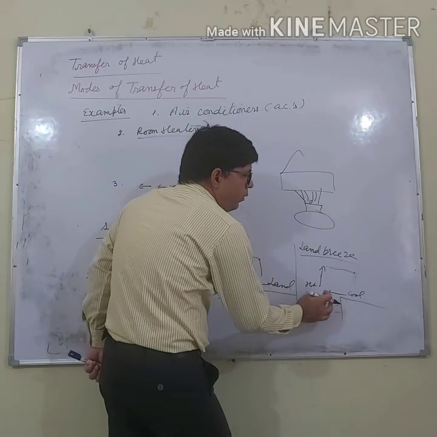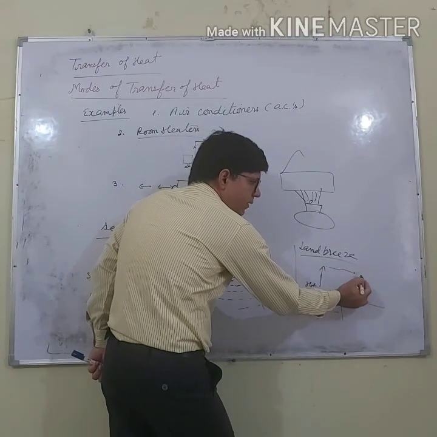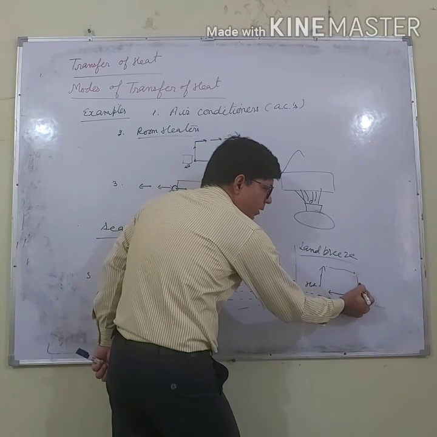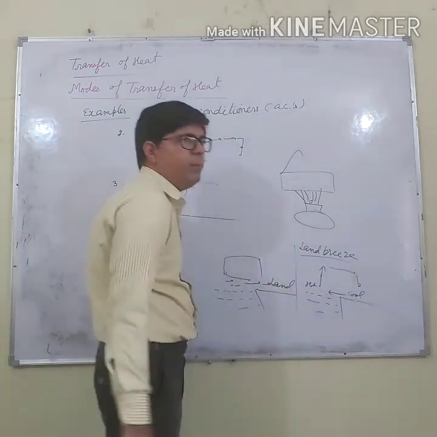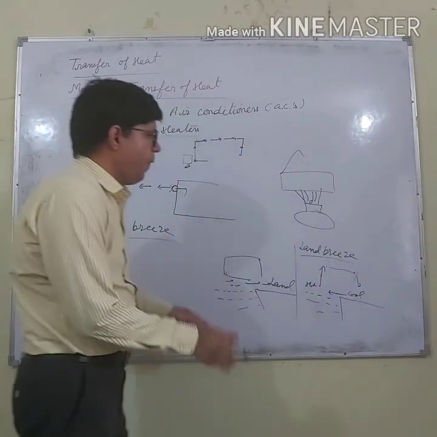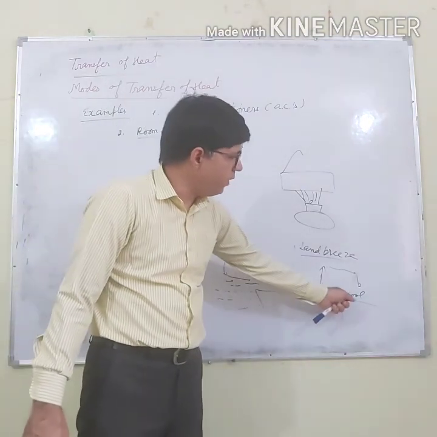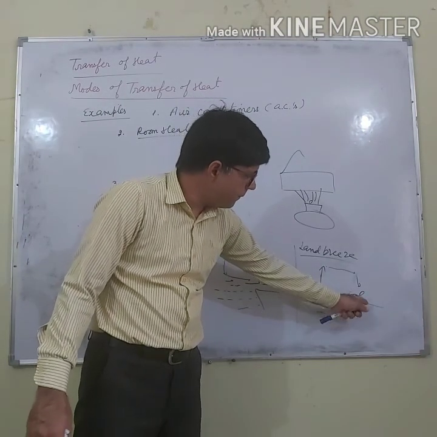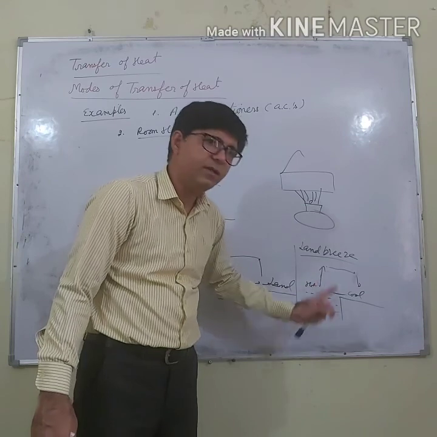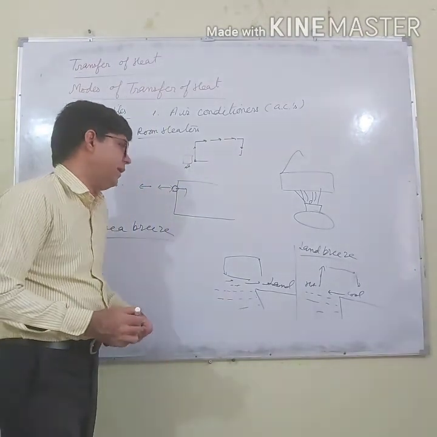When this hot air comes in contact with the land, it will again become cool. So in this way, there is a circulation of air, and this is called the land breeze. Land breeze means cool air flowing from the land to the sea during the night.